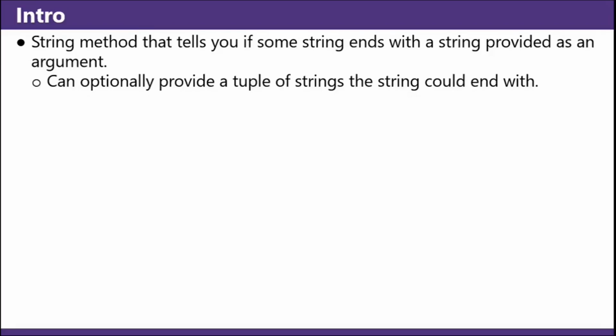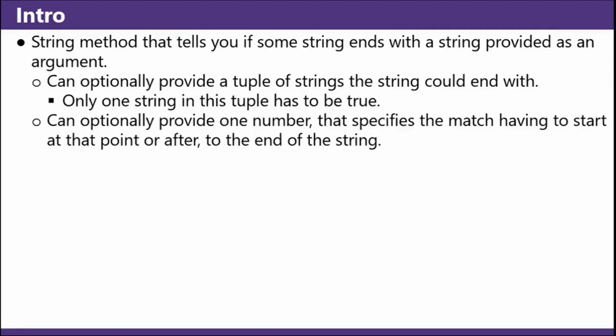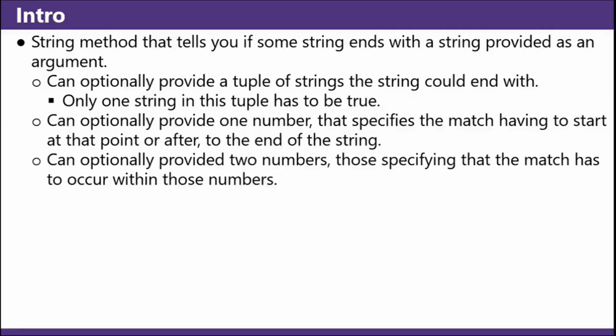Ends with in Python tells if a string ends with a certain substring. You can optionally provide a tuple of strings the string could end with. Only one string in the tuple has to be true. You can also optionally provide one number that specifies the match having to start at that point or after, to the end of the string. You can optionally provide two numbers, those specifying that the match has to occur within those numbers.